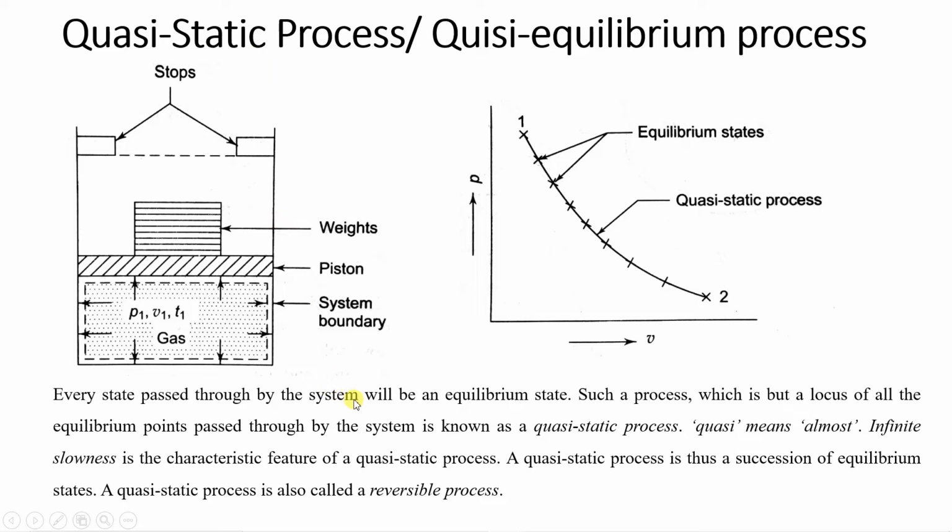That is why, here you can see, this process is very slow, and it goes through an infinite number of points, so there will be an infinite number of points over here, and the process is extremely slow. This process is known as a quasi-static process. It passes through an infinite number of equilibrium states, and only then can we draw a solid line from 1 to 2. So this is the meaning of reversible process.